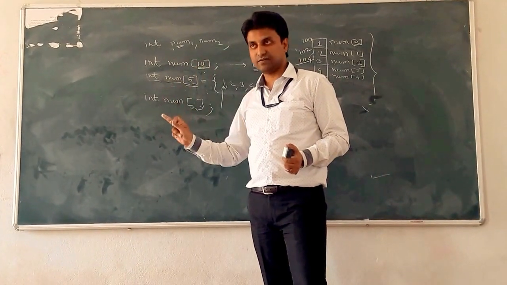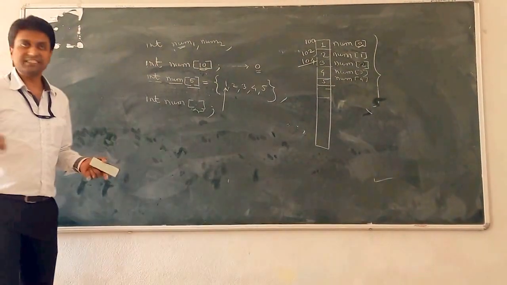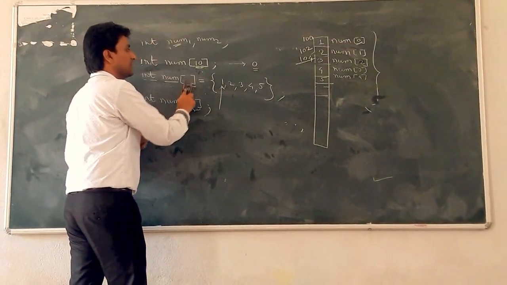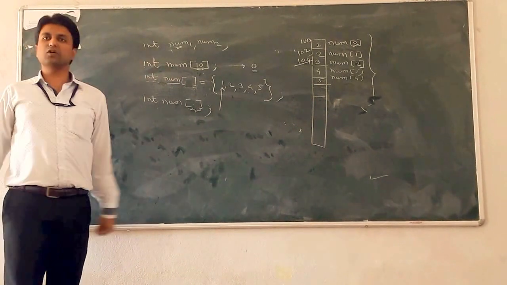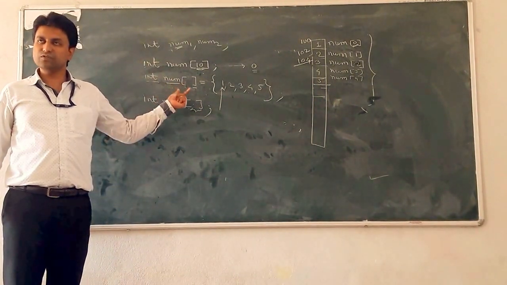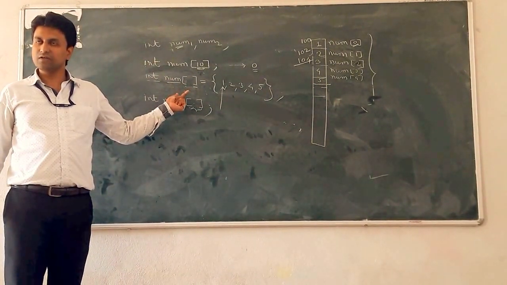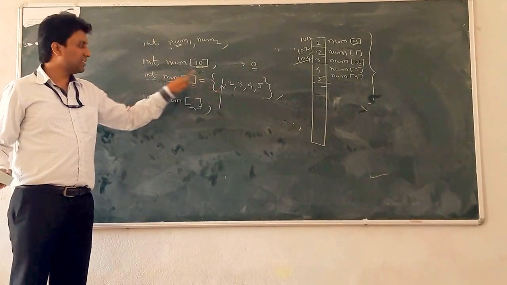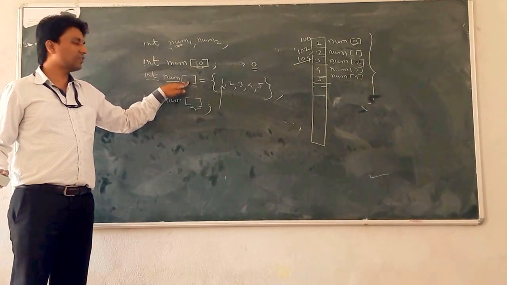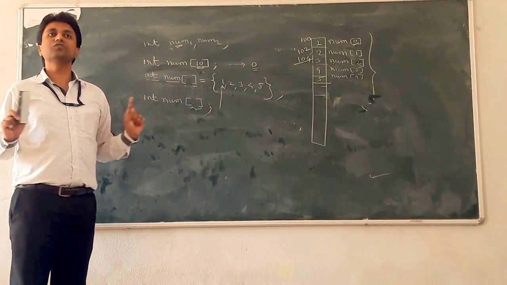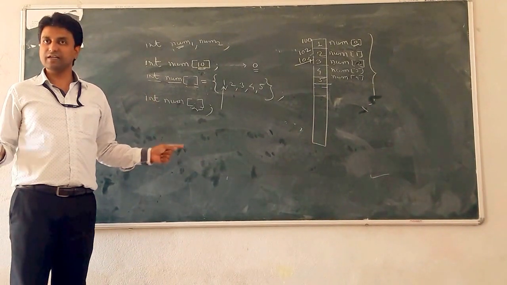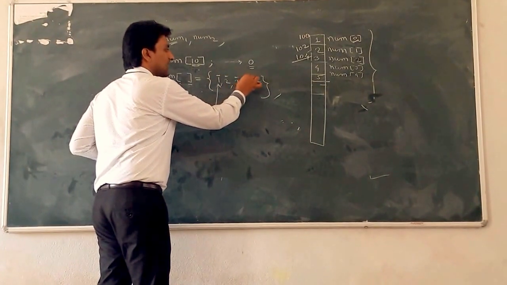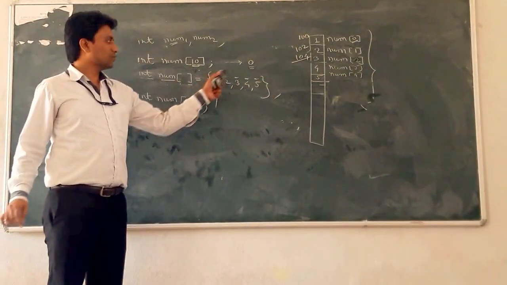But if you initialize the array, that means this is the initialization, and at the time of initialization you don't specify the size, does it give a syntactical error? No. If you initialize the array and at initialization you do not write any size of the array, then it does not give you a syntactical error. It works properly because the compiler calculates how many numbers are initialized, suppose 5 numbers.